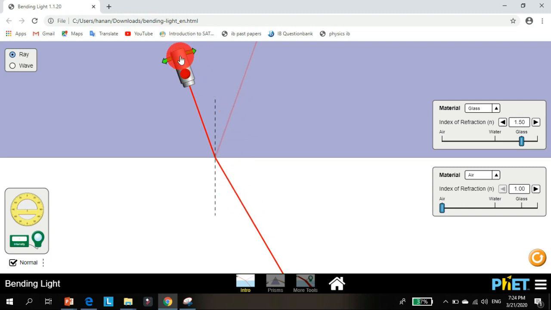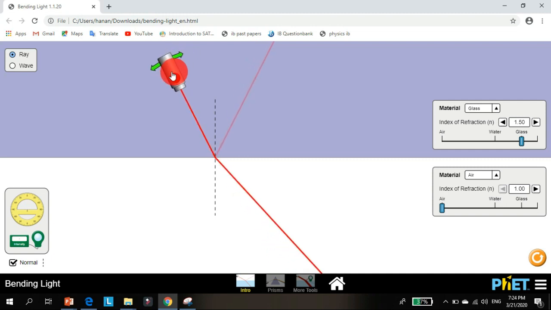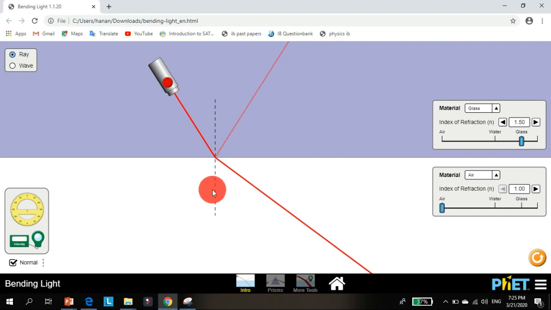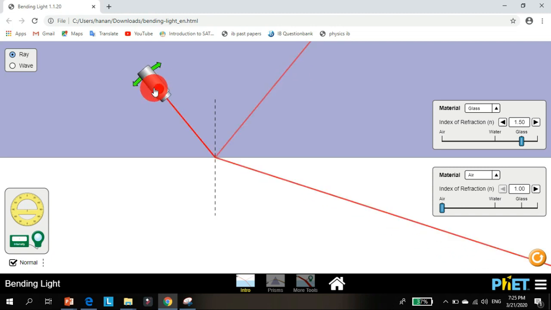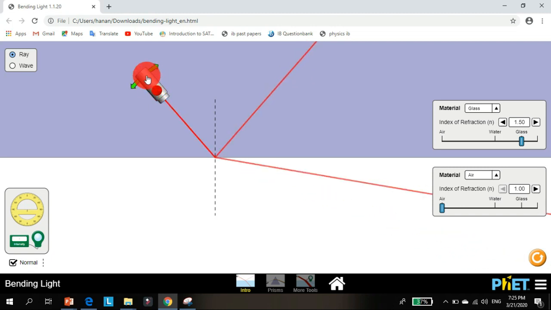Okay, let's see. I will start increasing. Look, while I'm increasing the angle of incidence, what happens to the angle of refraction also? It's increasing. Look, I'm increasing until, at this moment, look here exactly.